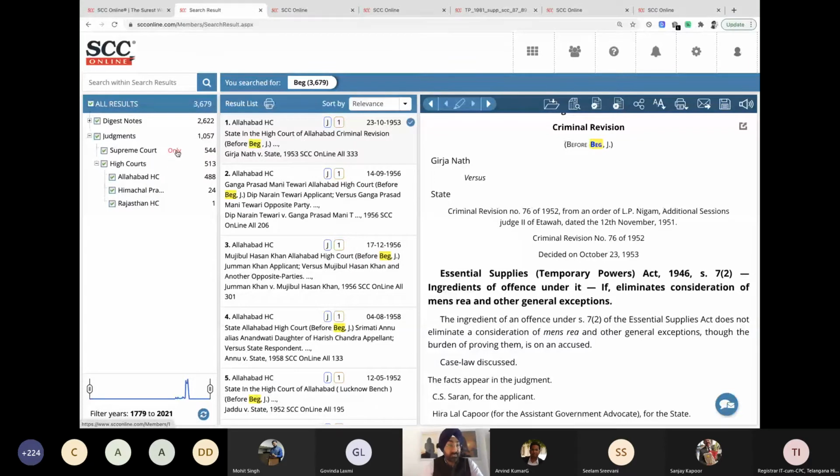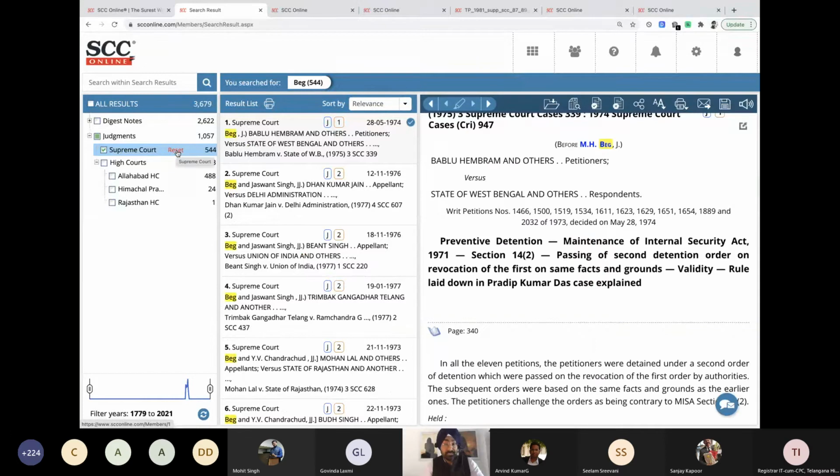So I can select that, and now on the topic that you were looking for, that sir has talked about in one of the judgments, you can do a sub search. So the entire priority of the search has changed. Rather than searching from the topic, we search from the judge's name and then do a sub search on the topic that sir has discussed in a case. So this will also give you the information much faster.